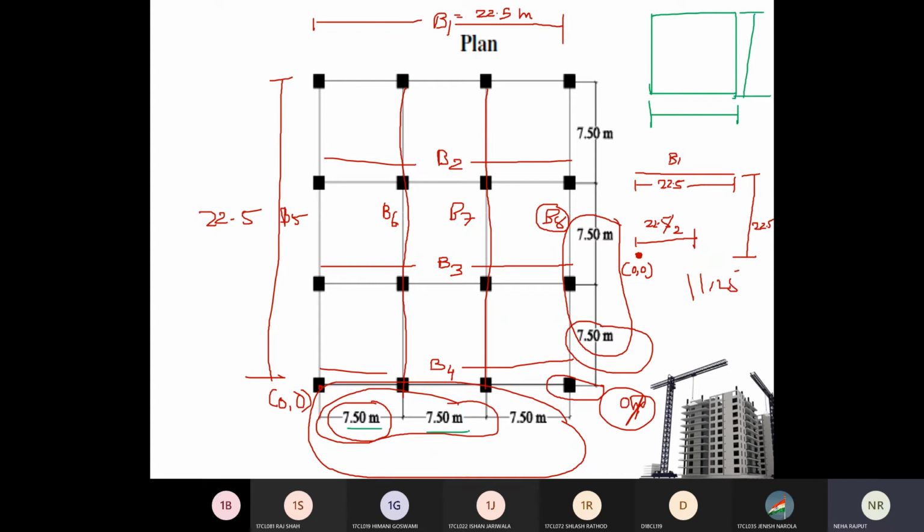7.5 plus 7.5 plus 7.5, so this is 22.5, and here it is 22.5, right? So here in your case, dx equal to dy equal to 22.5 meter. Don't take only the slab, take the dimension of your whole building.